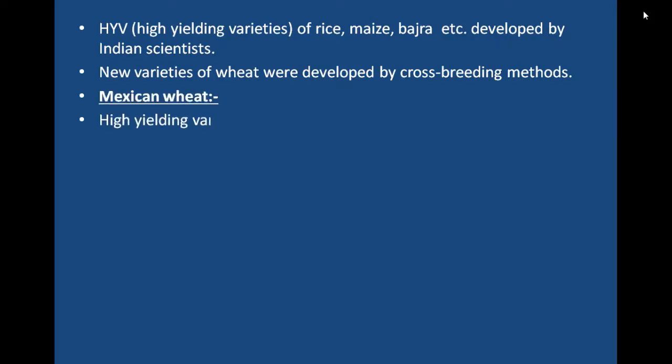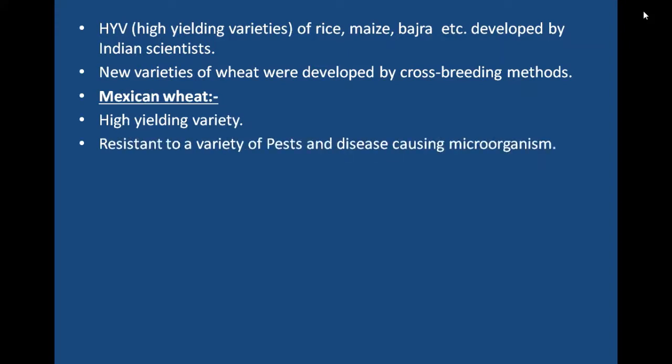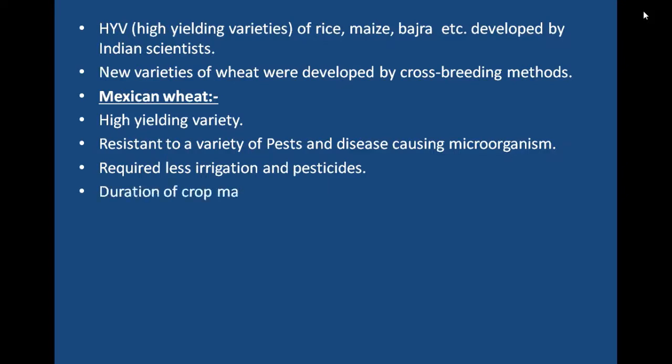Mexican wheat, a high-yielding variety, is resistant to a variety of pests and disease-causing microorganisms. It required less irrigation and pesticides. Duration of crop maturity was also shorter.